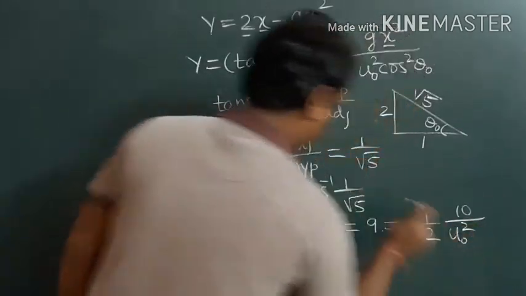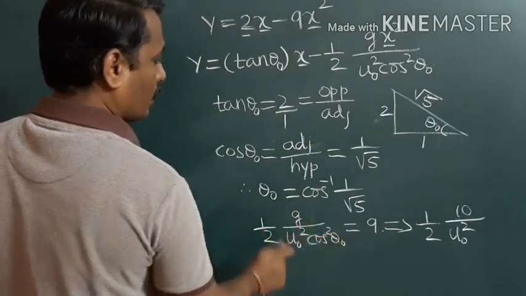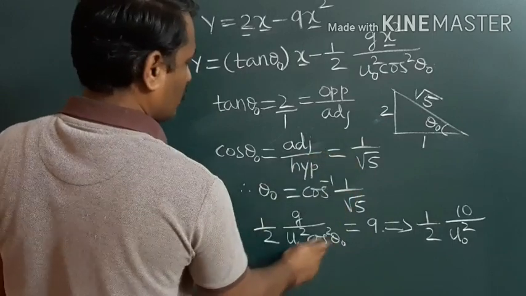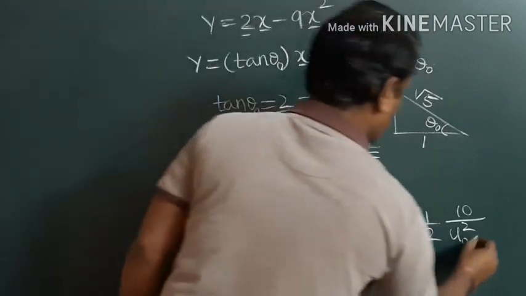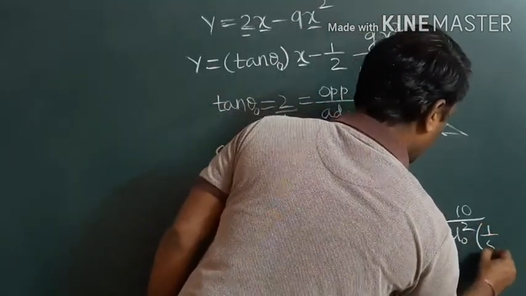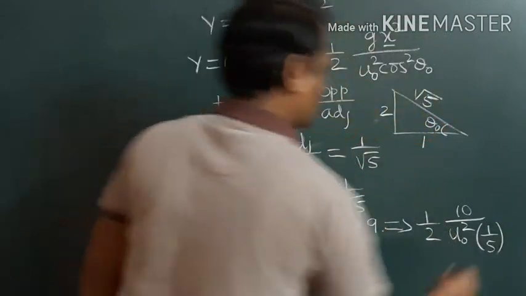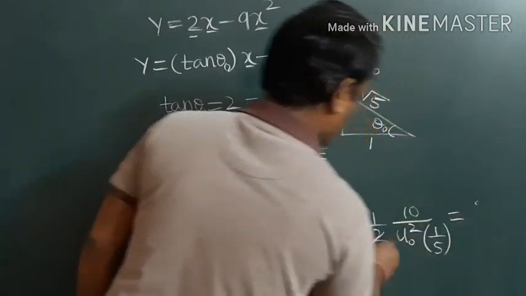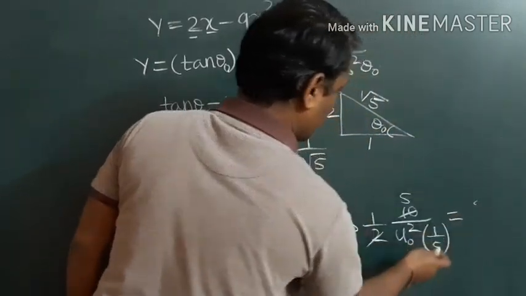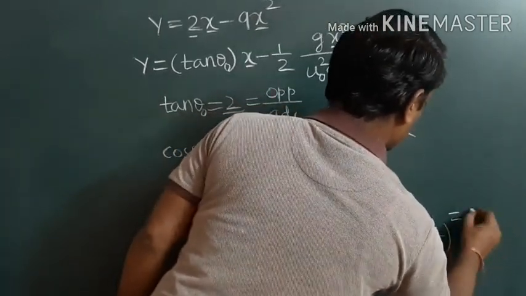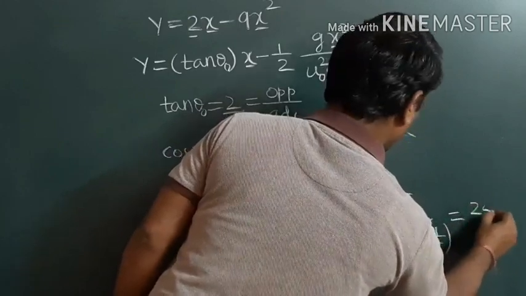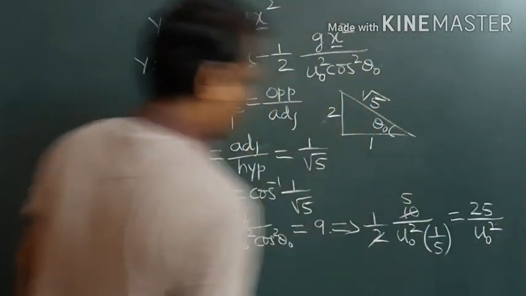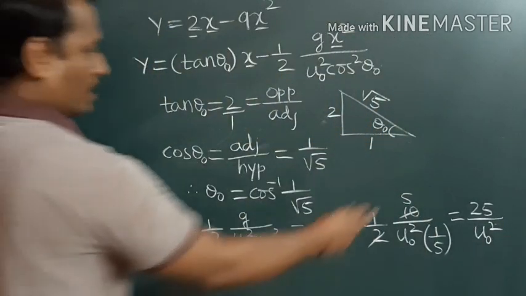We have to find u naught now, right? And cos square theta naught. Here cos theta is 1 by root 5, so cos square theta is 1 by 5. So that is equal to, okay, now here 2 ones are 2 and 5s are 5. Now it becomes 25 by u naught square.